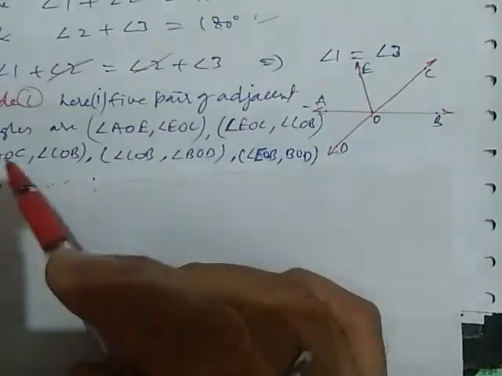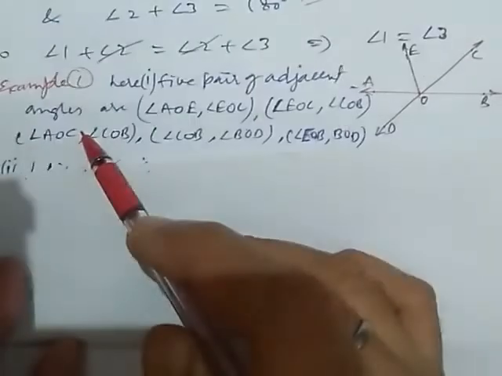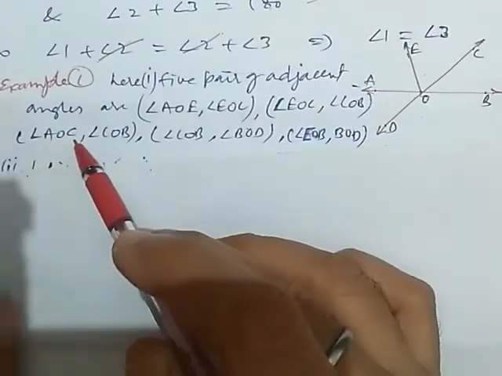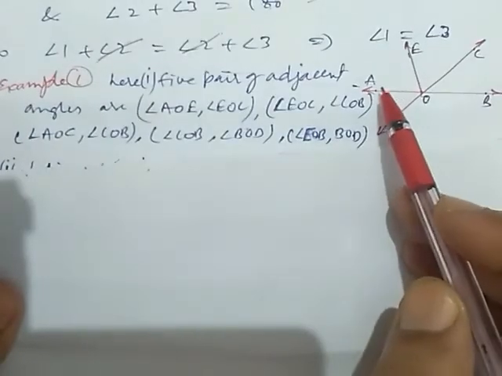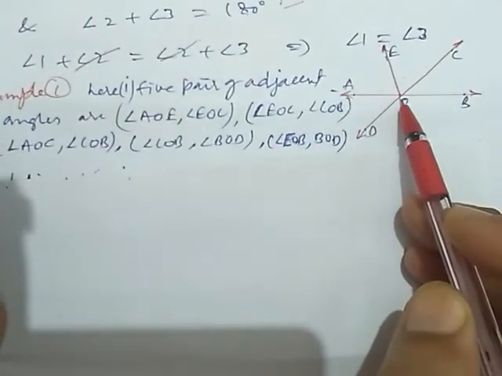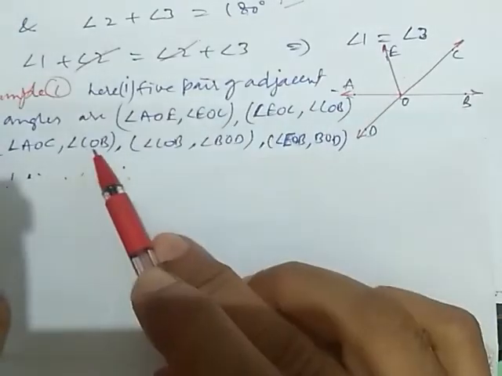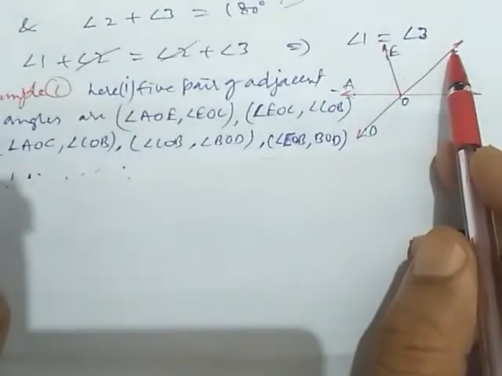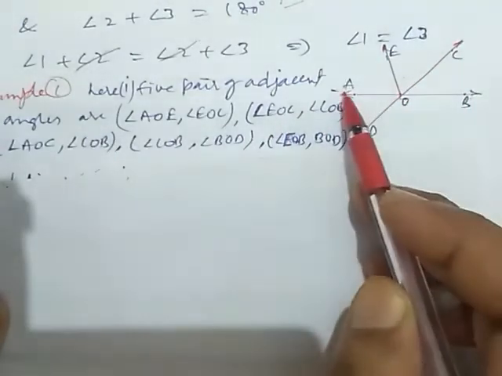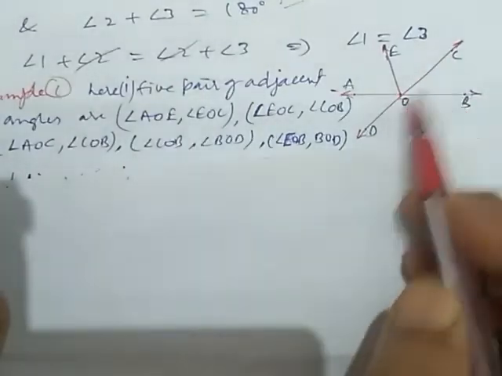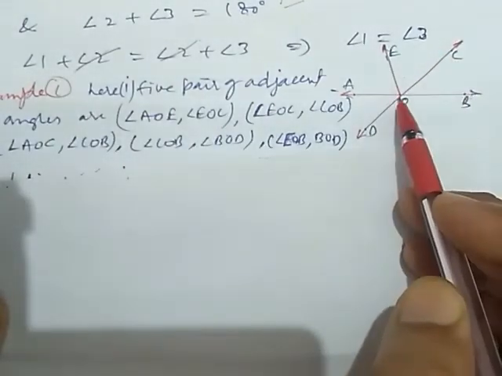Now angle AOC and angle COB. In AOC and COB, OC is common and O is the common vertex.